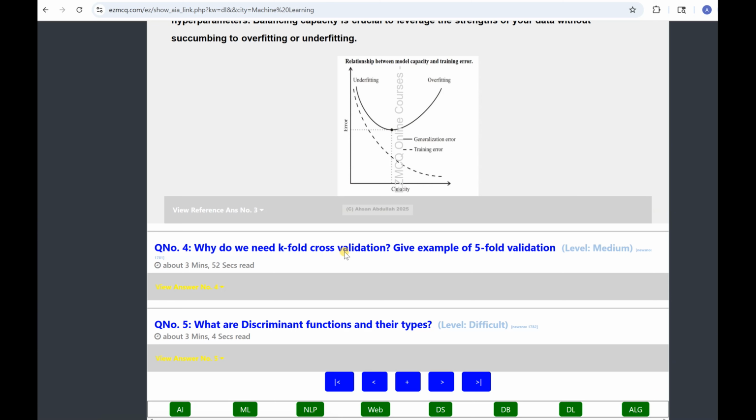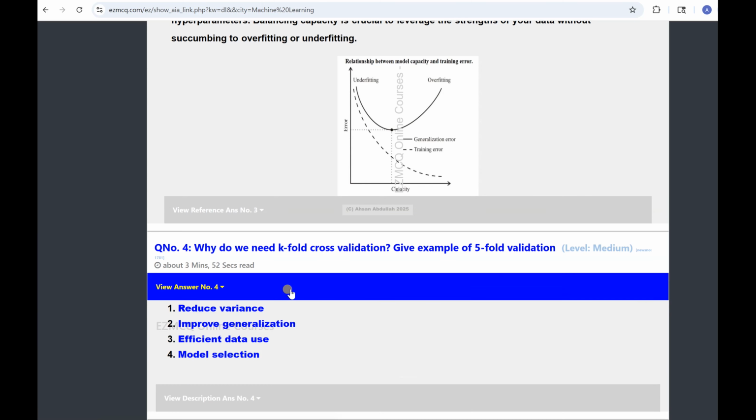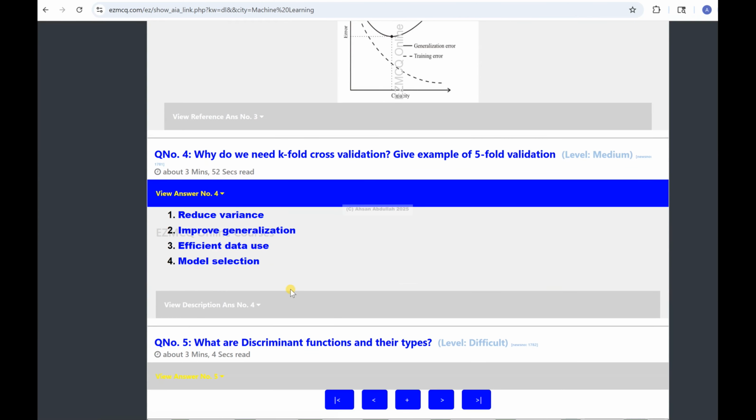So how do we do it and why do we need validation? It's obvious, but we are talking about something more, which is k-fold cross validation. Let me give you an example. First let me explain it. What is the purpose of this validation? The purpose of this validation is to reduce the variance. And what is variance? Variance means the spread with reference to the average value. That is the variance. So we would like to reduce the variance. I can show you a picture also.